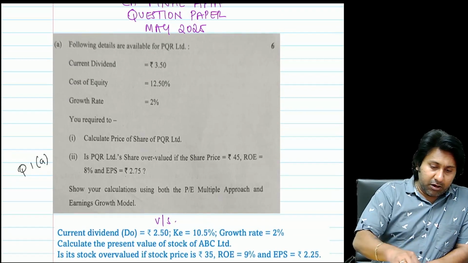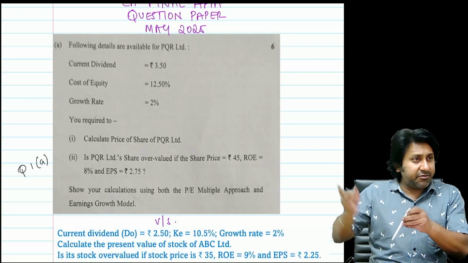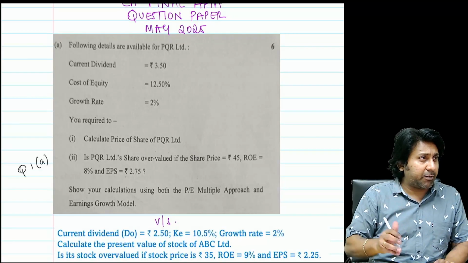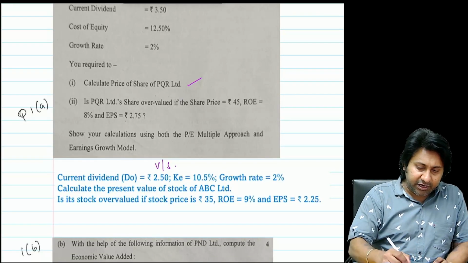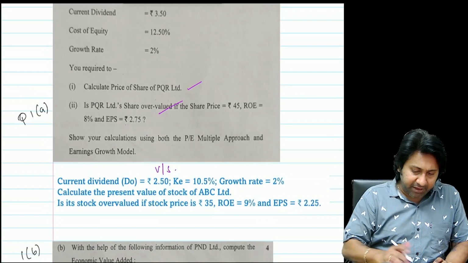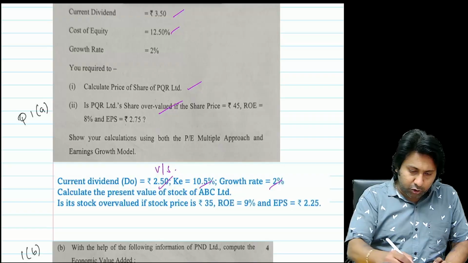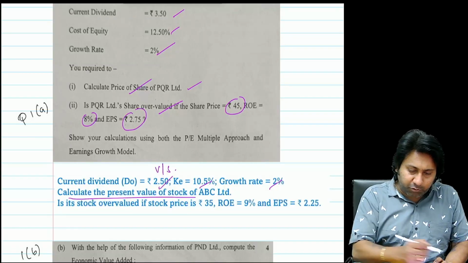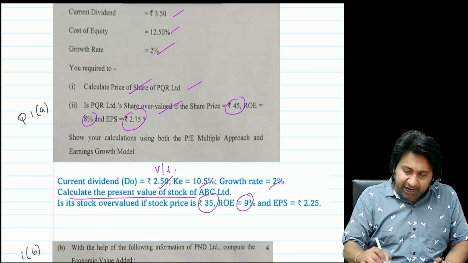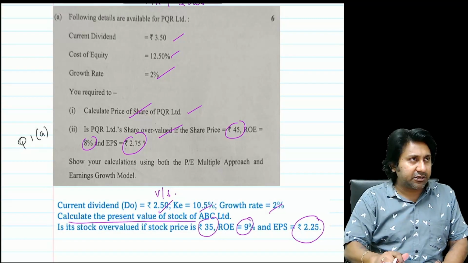First question: the following is the data relating to PQR Limited. Current dividend 3.5, cost of equity 12.5, growth rate 2%. Calculate the price of the share. Is it overvalued? Like that he asked. Same: current dividend 2.5, here 3.5, 10.5, 12.5, 2%, 2%. Calculate the present value, price of the stock. If it is 45, 8% and 2.75. If it is 35, 9%, 2.25. That's it. Same question, numbers change. 6 marks.